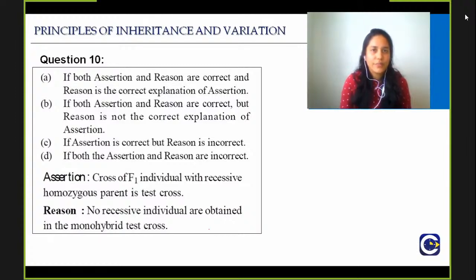So question number 10. What is the right answer? You need to know what a test cross is, and it's a very easy question.